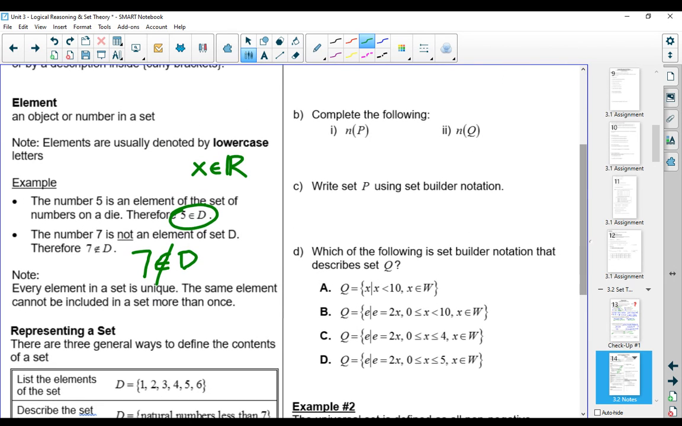Now it says, note that every element in a set is unique. The same element cannot be included in a set more than once. So if we had a set, let's say we're doing statistics and we had a set and 5 occurred more than once, we only write the 5 down one time.